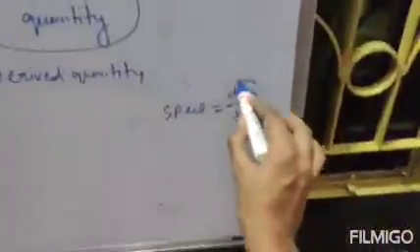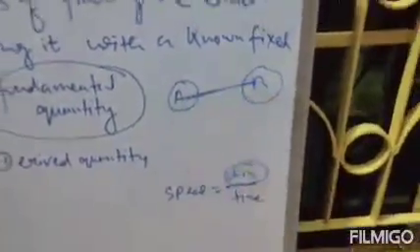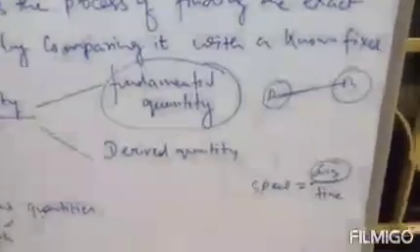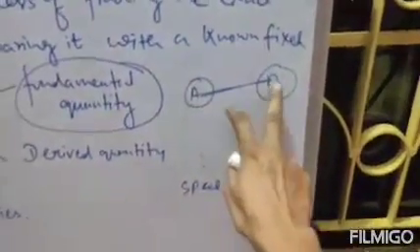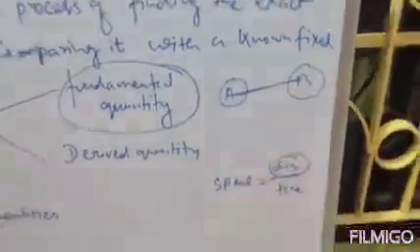Now distance is actually a measurement. Distance means it is actually the length. Suppose A and B are two cities. A is one city, B is another city, and the distance between them is actually the length. Clear? Now length is your fundamental quantity.